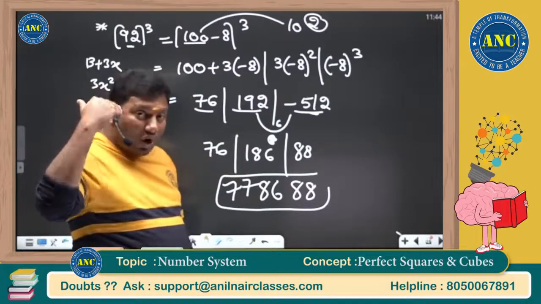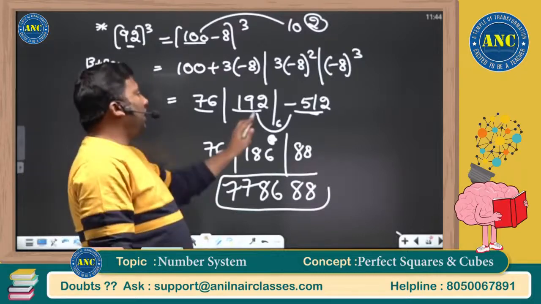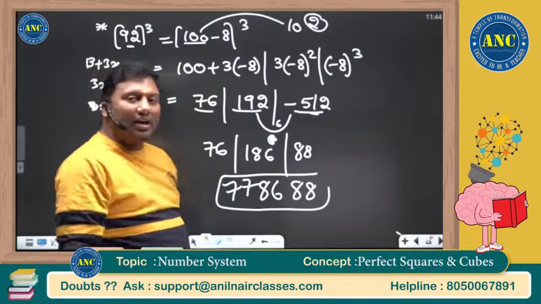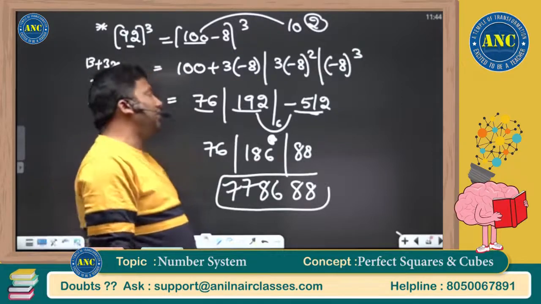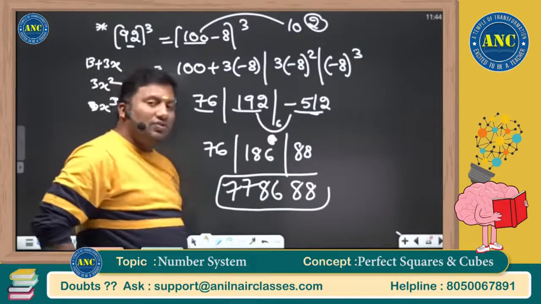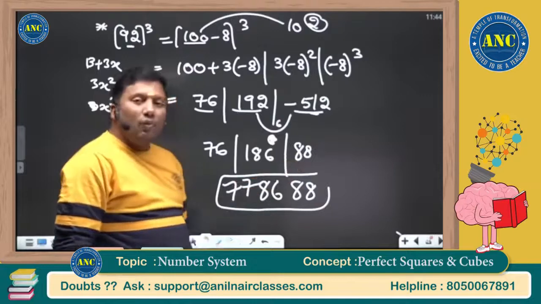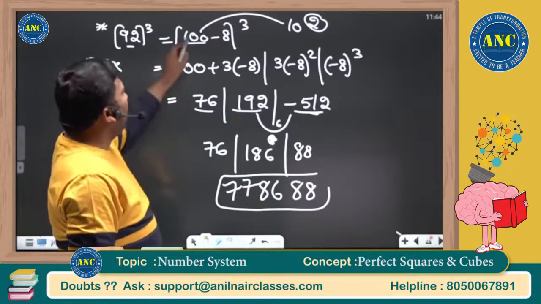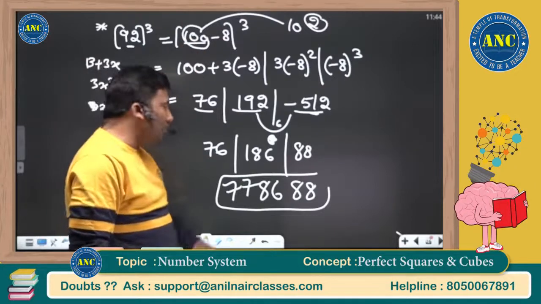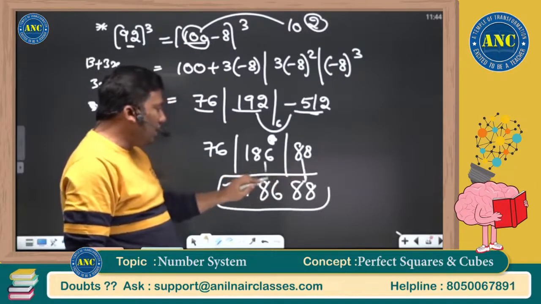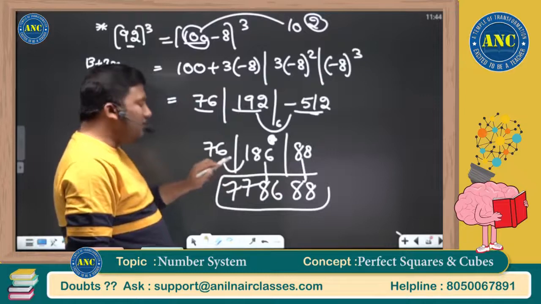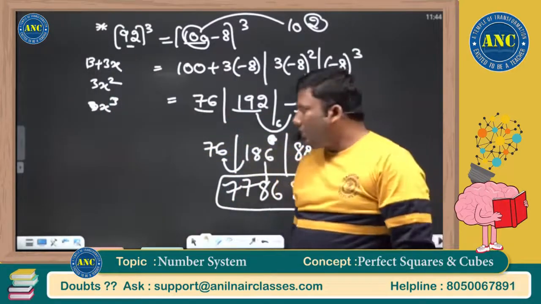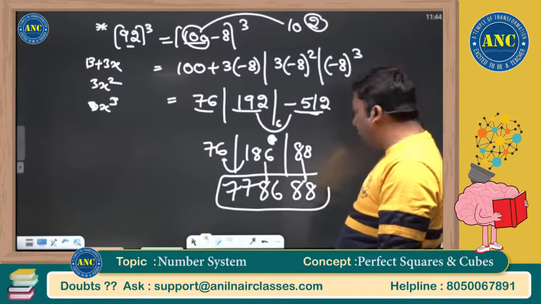The carry is not always 1. So I took a carry because if I take 5, 5 into base 100, 500 minus 512, it will be negative. 600 minus 512 is 88. 192 plus 6 carried is 186, so 76. Because it is 100, 10 square, only the last two digits we have to write. 76 plus 1 is 77. I hope the concept is clear.